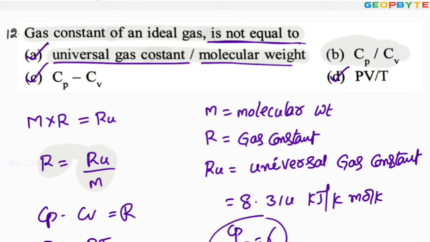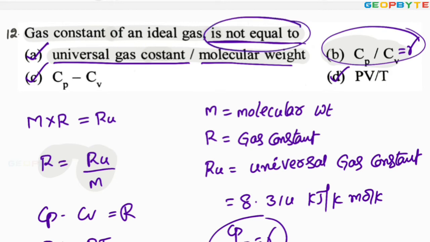Universal gas constant by molecular weight is R. Cp minus Cv equals R. Pv by T also equals R. But what is not equal to R? Cp by Cv is not equal to R. Cp by Cv equals gamma. Gamma is called the adiabatic index. Anyhow, option B is the required answer because you are asked to decide the incorrect statement. I hope you got my point. Let us take one more problem.